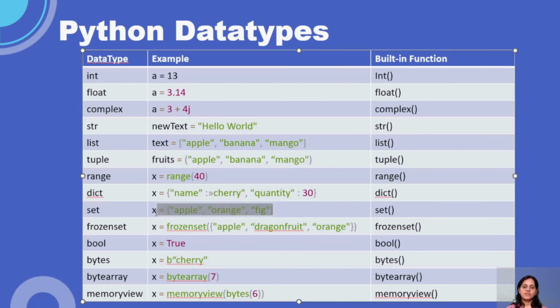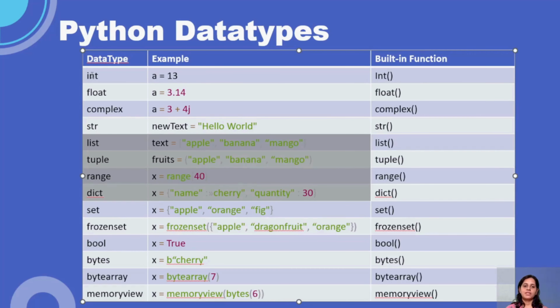This is the set. So this set is nothing but a set of values, which you are representing as a list. Then this is a frozen set. You can see this is a frozen set. Again, this is just an example I have shown you, guys. We are going to emphasize more on these things, specifically these things. Okay, then we have something called bool, which is true. Then bytearray, memoryview. Okay, these are the different types of data types.